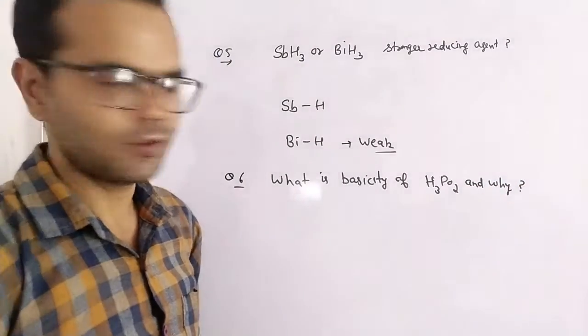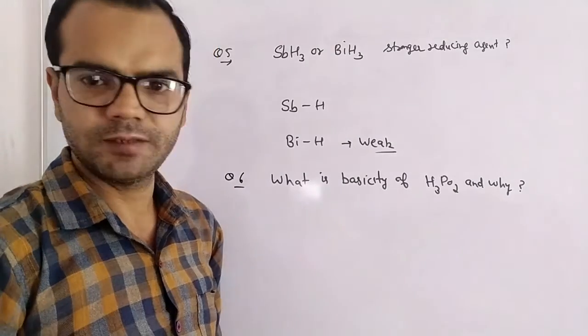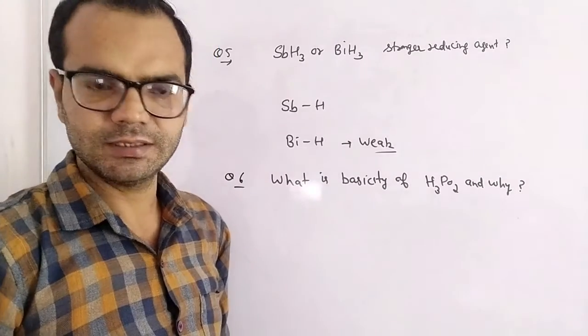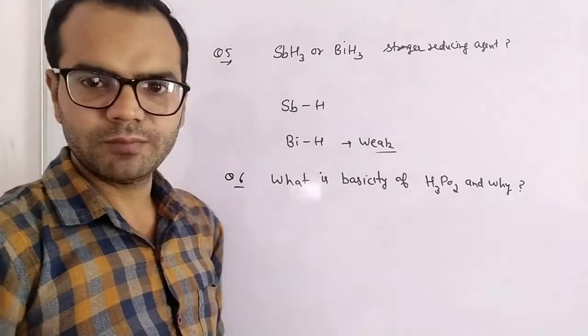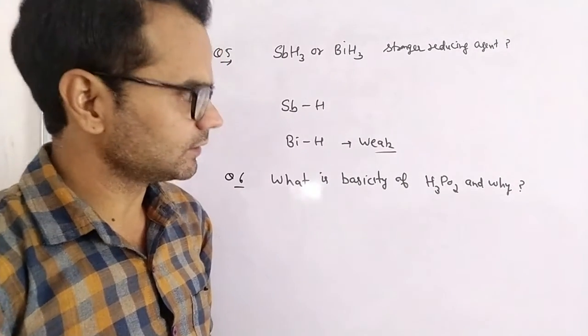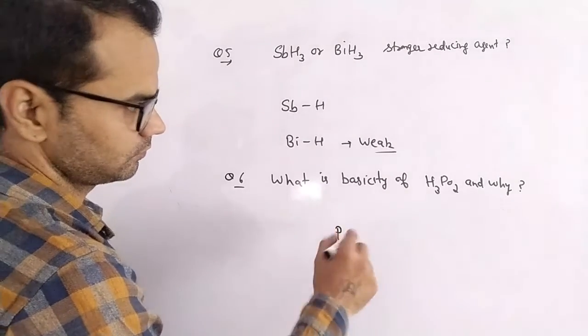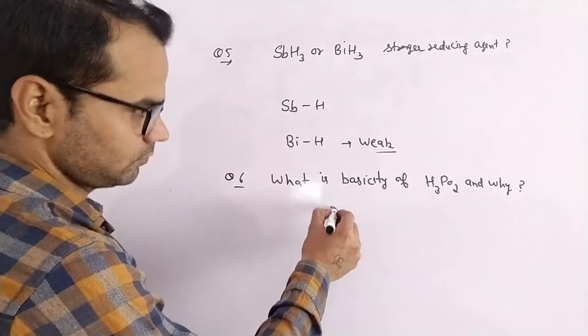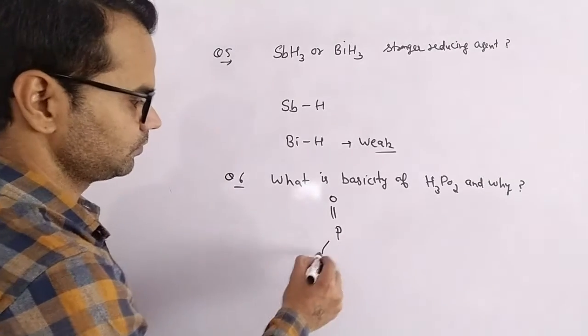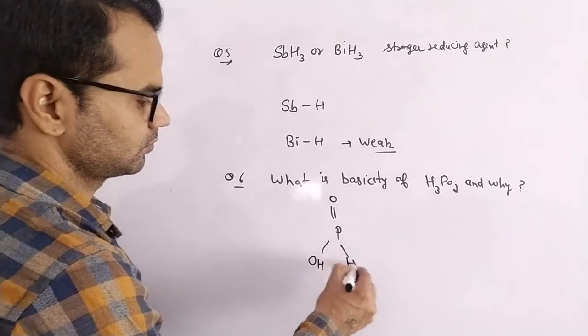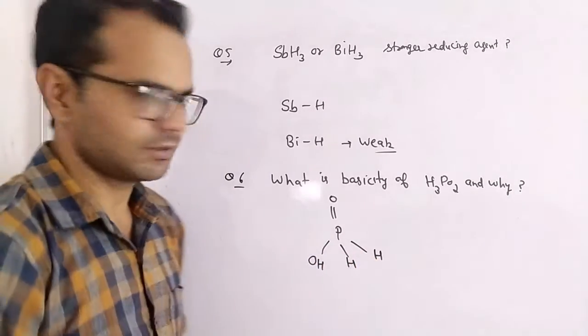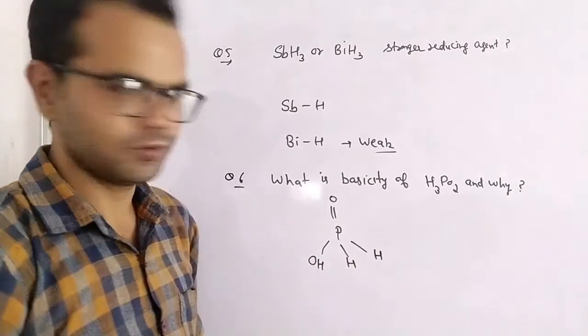What is the basicity of H3PO2 and why? H3PO2 is again hypophosphorus acid. Basicity means the number of replaceable hydrogens. So if we draw the structure, this is the structure of H3PO2.